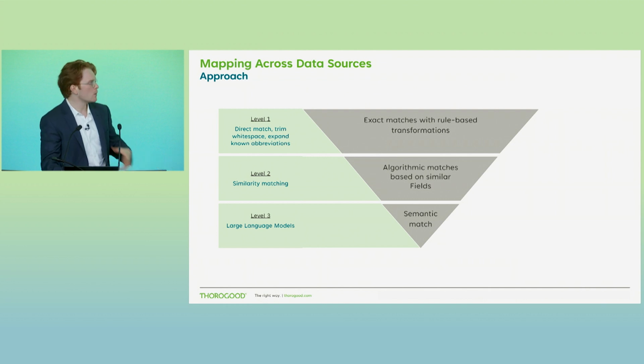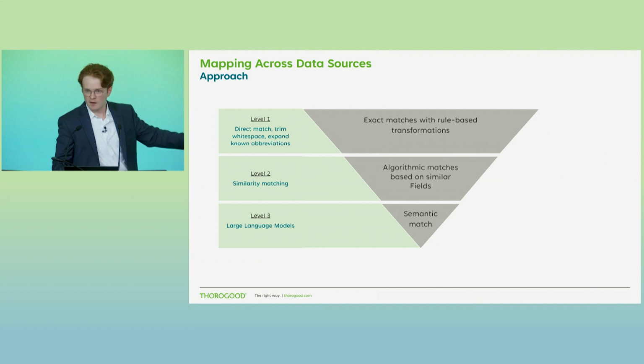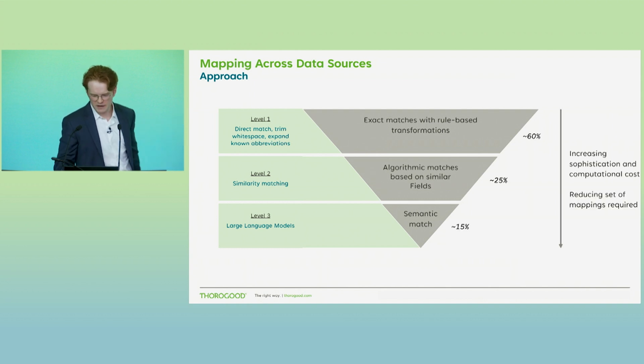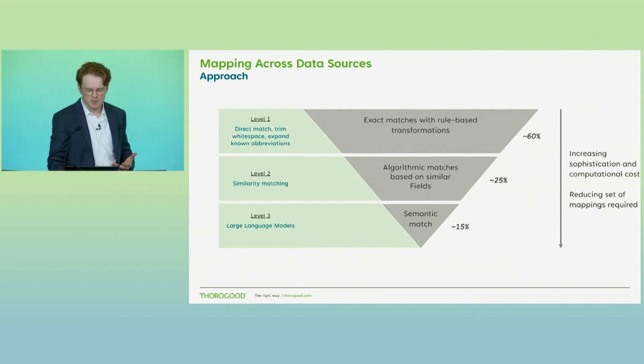So effectively, what we'll look to do in the demonstration later is to ask the large language model to perform this assignment for us based off the appropriate product information that we are passing to it, so that we can determine what that most likely mapping to our internal hierarchy is. And as we can see, as we're moving down this inverted pyramid here, the sophistication of our approaches is increasing. But we're also reducing the number of mappings that we need to do as well, until we can exhaust all of our products and get to 100% of everything required.